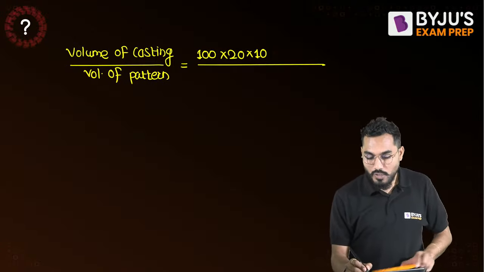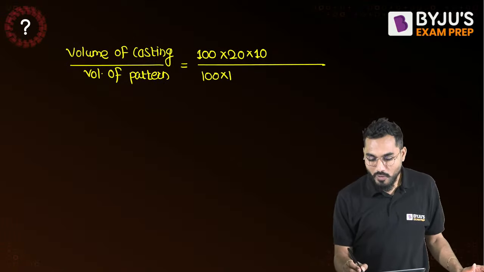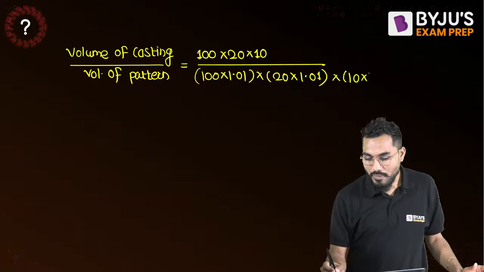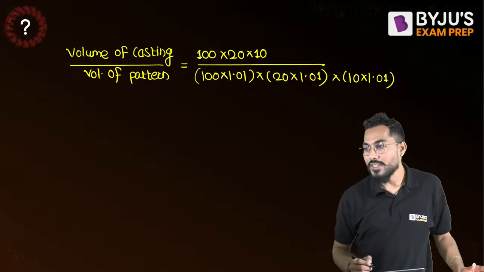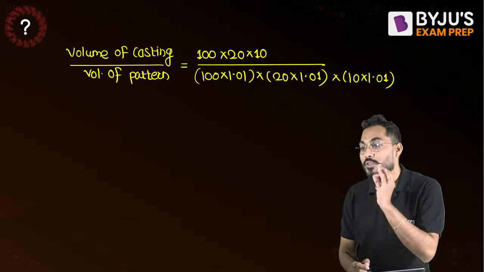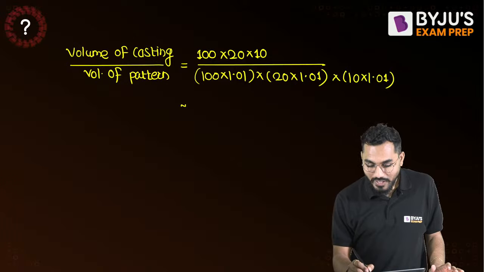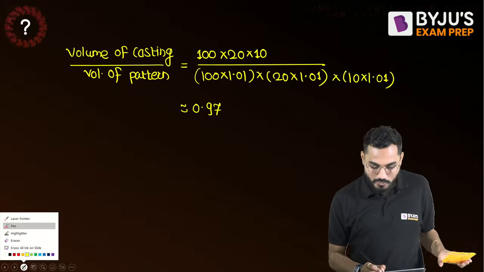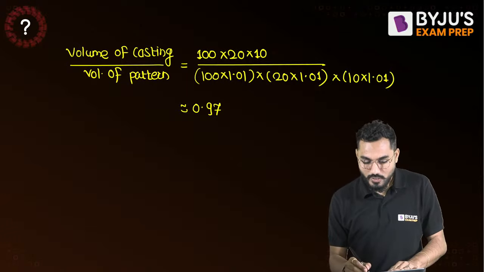And what is the volume of pattern now? 100 multiplied by 1.01. In the same manner, 20 multiplied by 1.01, and 10 multiplied by 1.01. Is it understood? This is the way it has to be solved. Now, what is the answer coming? The answer will come 0.97, and no other answer would be there.